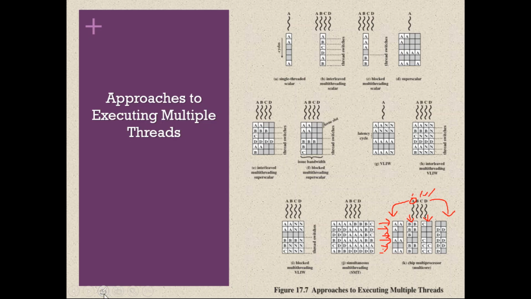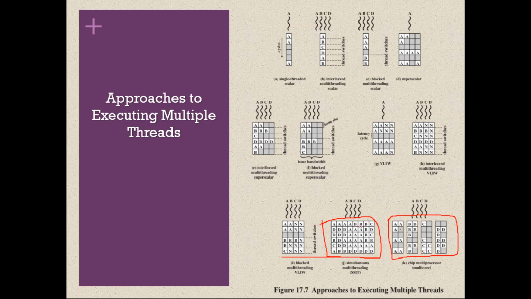So this is actually true parallelism because here we have multiple processors. But even so, if you compare performance, the performance of SMT is better than that of a chip multiprocessor. Because in a chip multiprocessor, if this clock cycle is wasted, then it cannot execute B or C or D. That cannot happen. But that is not the case with SMT.